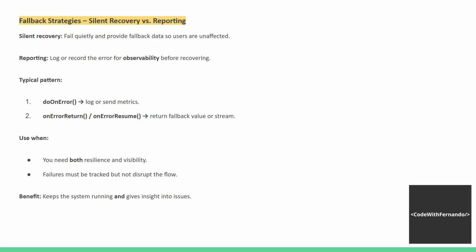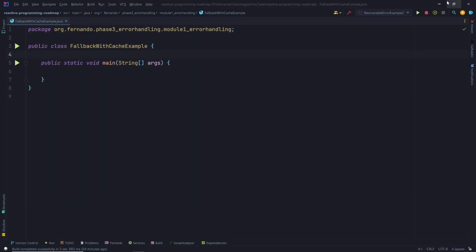Okay. So when to use this operator? You need both resilience and visibility. Failures must be tracked, but not disrupt the flow. Benefits: keep the system running and give insight into issues. Okay, let's continue with our code demonstration with the fallback with cache example.